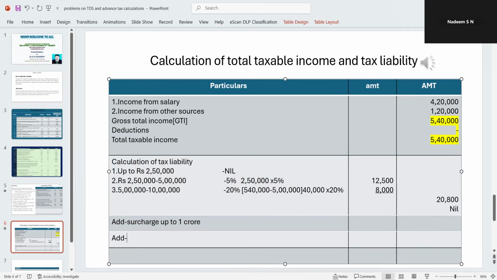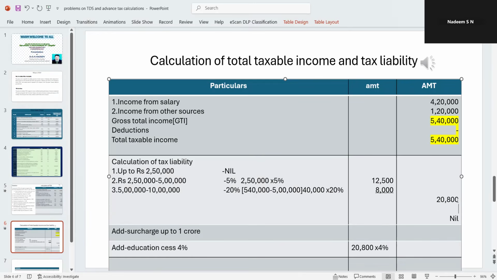Add education cess, which will be calculated at the rate of 4%. Therefore, 20,800 into 4%. Very simple. 20,800 into 4%, 832 rupees ಬರುತ್ತೆ. Then you take this 832 rupees, education cess ಅನ್ನ ನಾವು ತಗೊಳ್ಬೇಕಾಗತ್ತೆ.